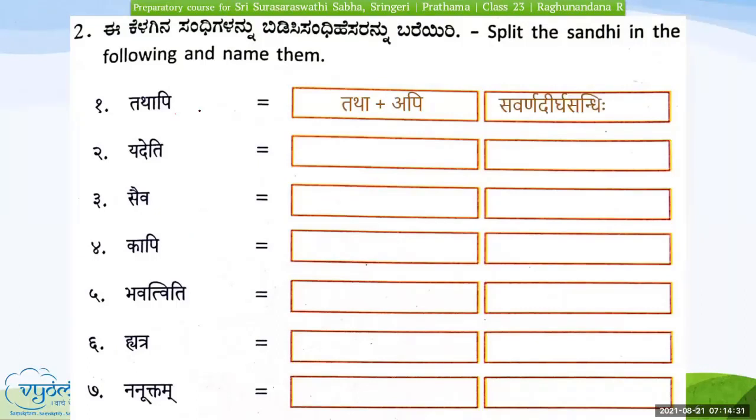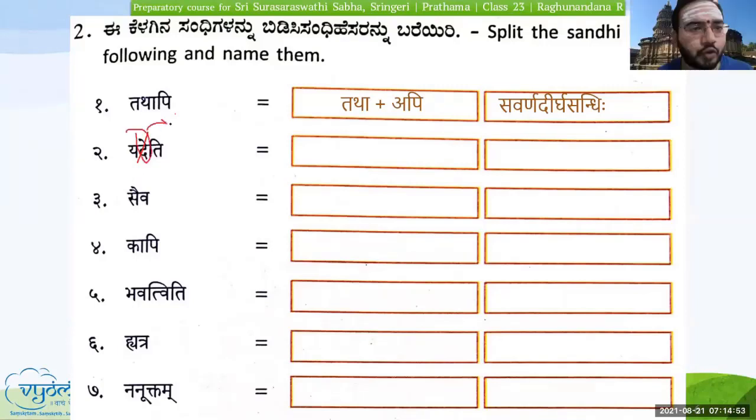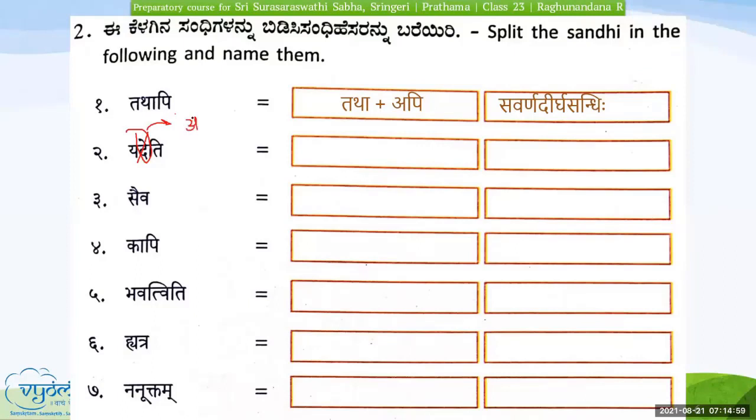Savarna Sandhi. Yadeti, Yada plus Eti, Edeti, that is Vriddhi Sandhi. No, you're wrong. Yada plus Eti, how can it mean? You'll have to see what has come here. Ekara has come. So it is Guna Sandhi directly because Ekara. A plus E is what will give you E.